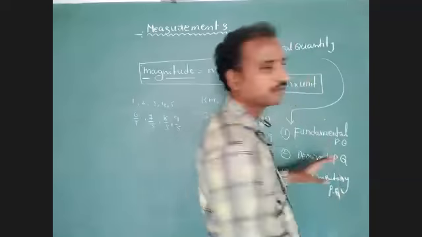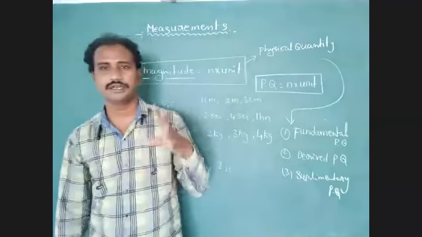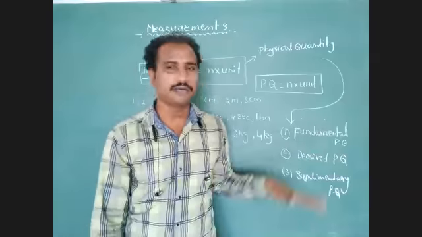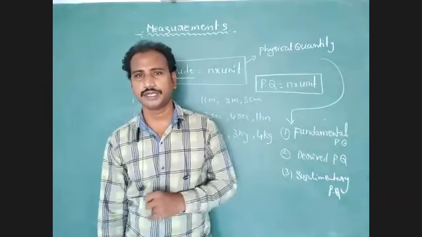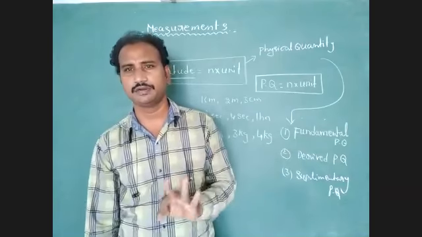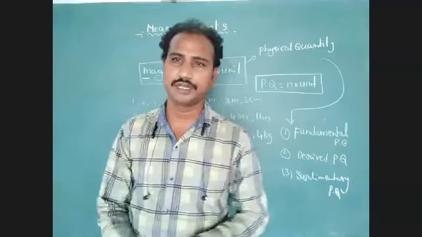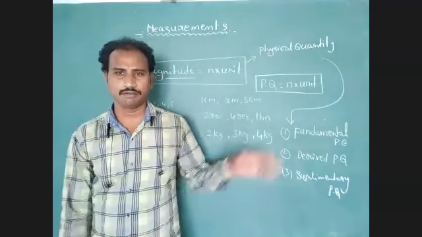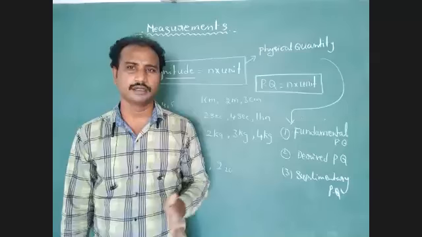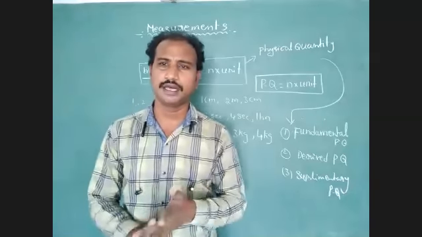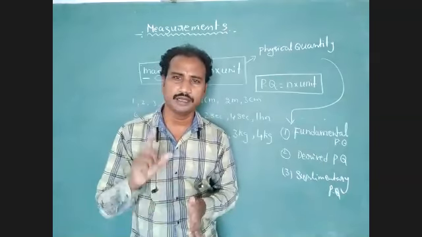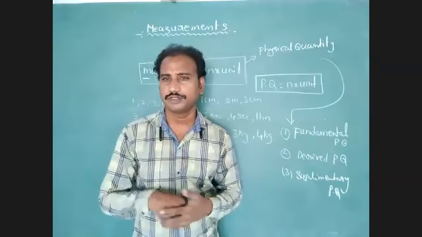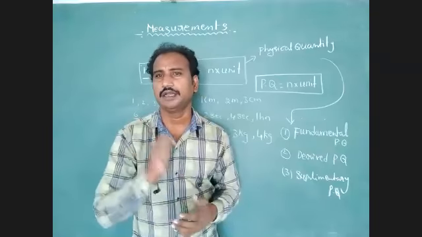How many types of physical quantities are there? Generally, we consider 3 types: fundamental, derived, and supplementary. Now we discussed some physical quantities: length, mass, time, electric current, thermodynamic temperature, amount of substance, luminous intensity.